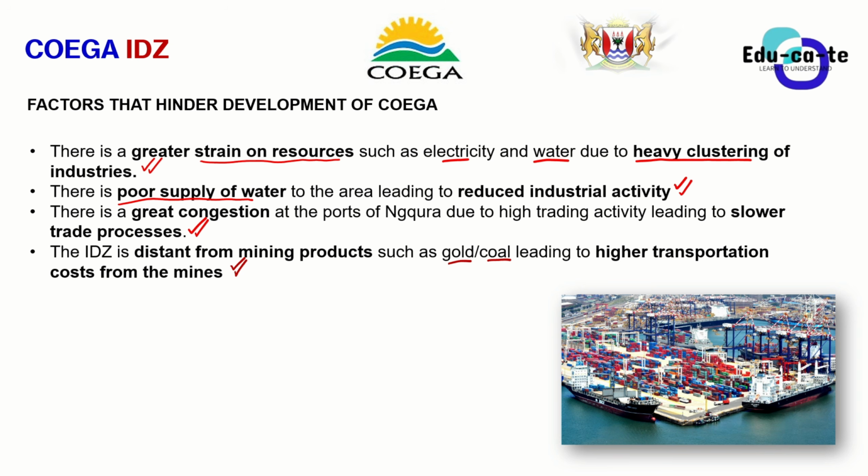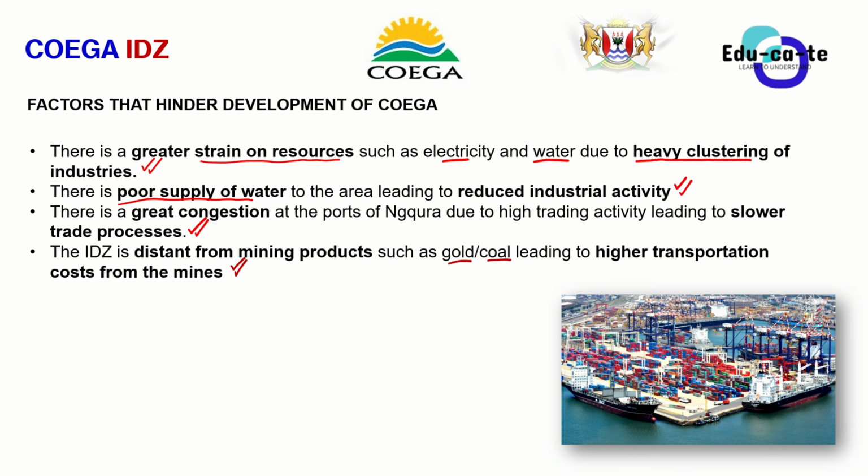Usually the coal is transported from places that are abundant in coal in South Africa, because the Eastern Cape region itself does not have a lot of these minerals, but the companies at the Coega IDZ are processing those minerals. So where are they getting the minerals? They have to buy them so that they can process them. They have to buy them far away, from mines that may be located in other provinces such as KwaZulu-Natal, Mpumalanga and Gauteng.